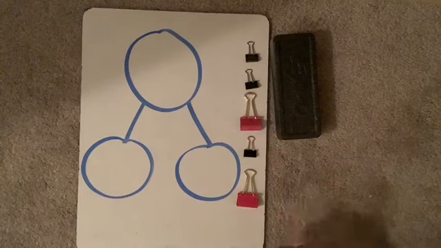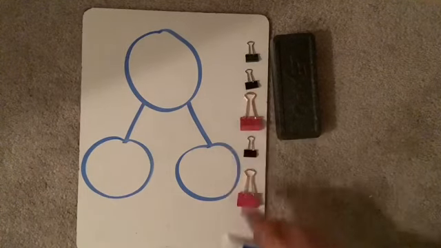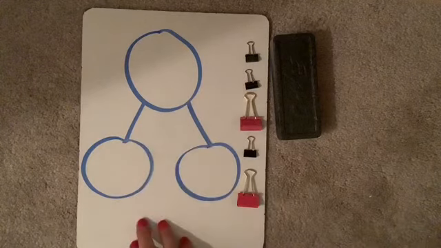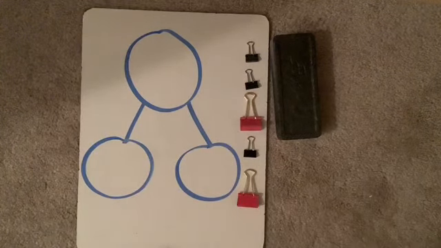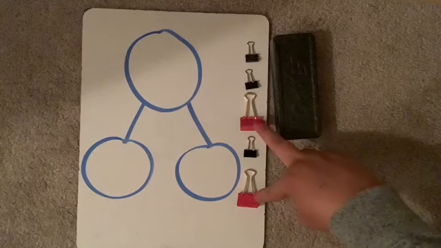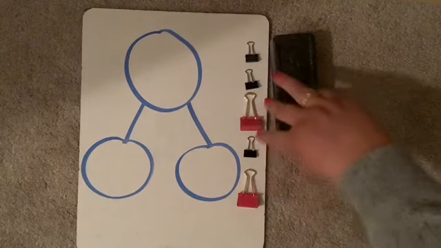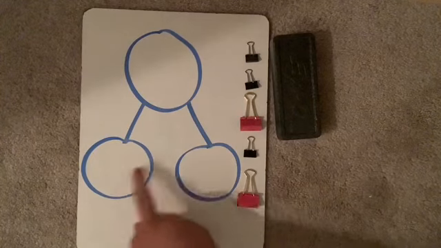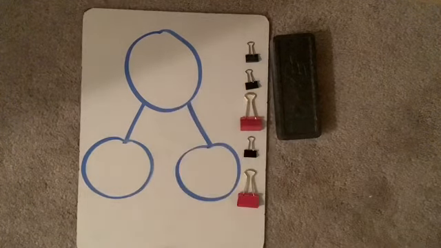Okay, why don't we start off by checking out these clips? These are called binder clips. I want to make a number bond and a number sentence to match this story right here. I had 2 pink binder clips and 3 black binder clips. Could you fill in your parts and your whole to tell me about this story, please?